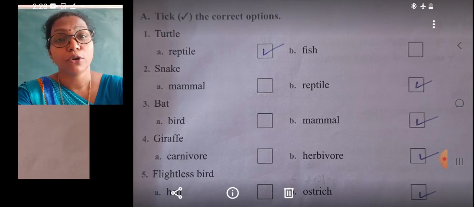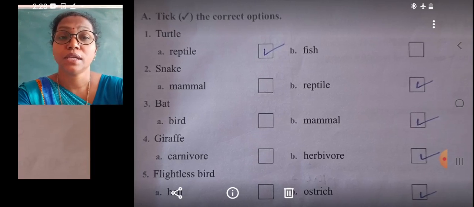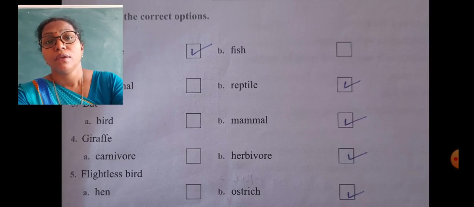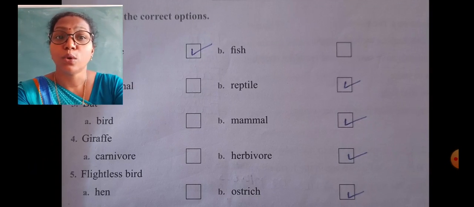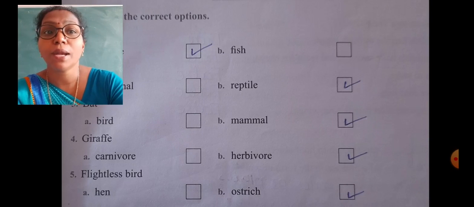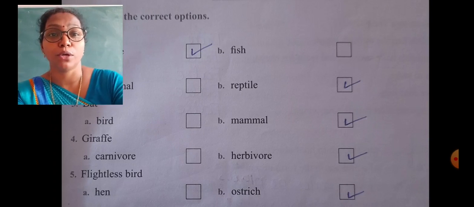Then students, the fourth question, giraffe. Giraffe is a carnivore or a herbivore. We know that the giraffe eats only plants. The carnivore is the animal that eats the flesh of other animals. So the giraffe that eats only plants, so it is a herbivore.